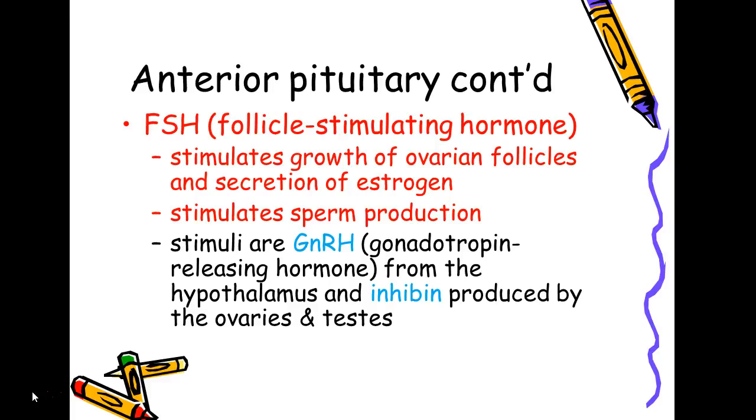The next one is FSH, follicle stimulating hormone. And this has two functions, because one for the male and one for the female. In the female, it stimulates the growth of ovarian follicles, which hold the eggs, and the secretion of estrogen. In the male, it basically stimulates sperm production. Here again, it has a releasing hormone, and we'll just focus on that. And then, of course, there is an inhibin, but on the other hand, that when much is produced, it will decrease the amount of it. But we're just focusing mostly on FSH as its function.